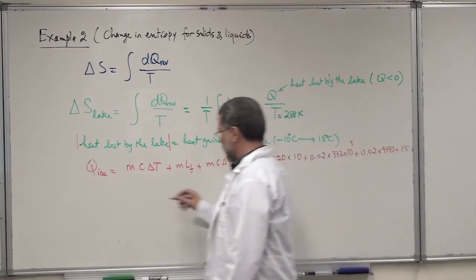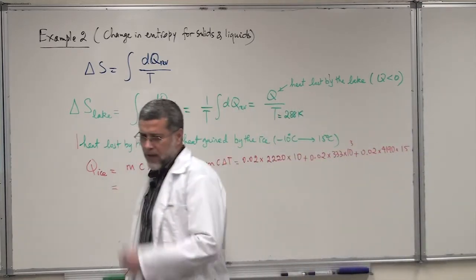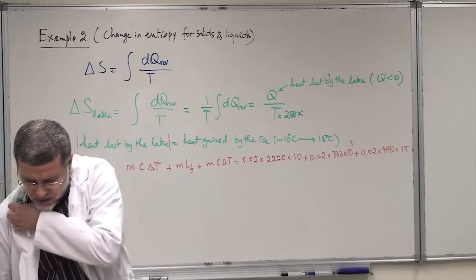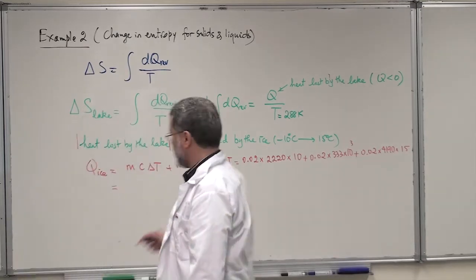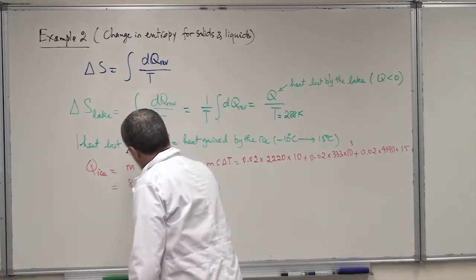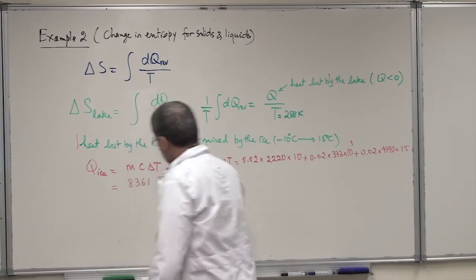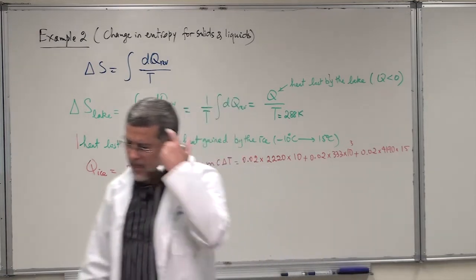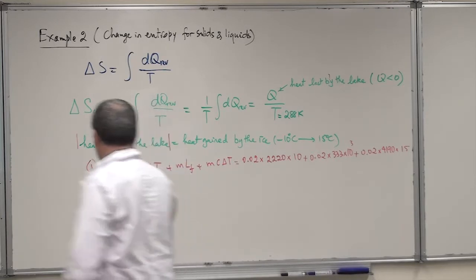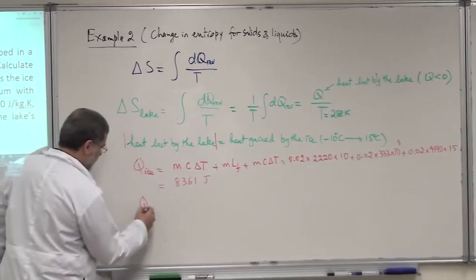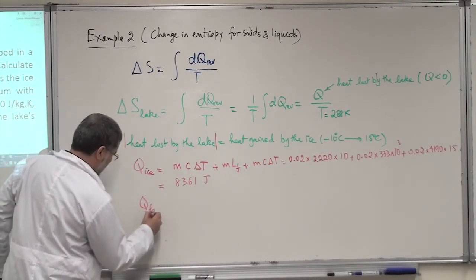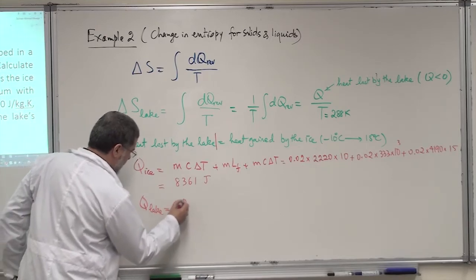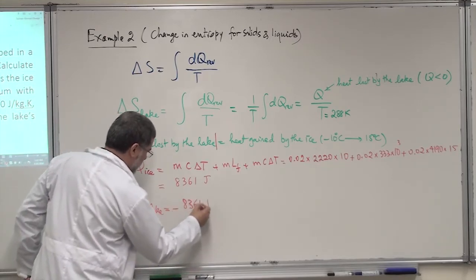If you do the calculation for this Q ice correctly, you find 8,361 joules. That's the heat gained by the ice. And the heat lost by the lake, Q of the lake, will be exactly minus 8,361 joules.